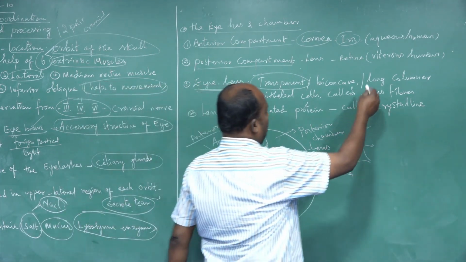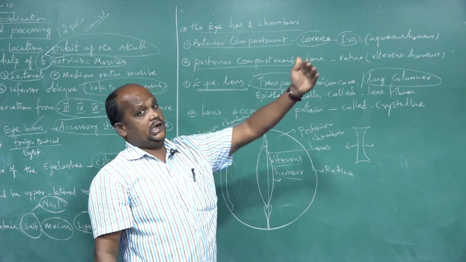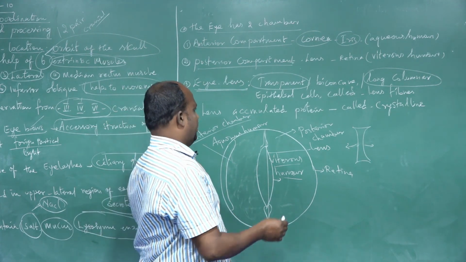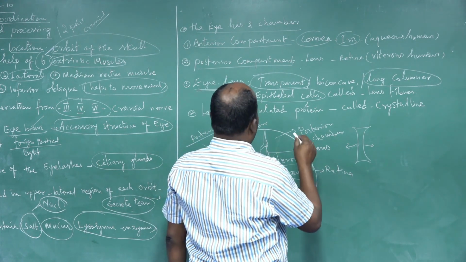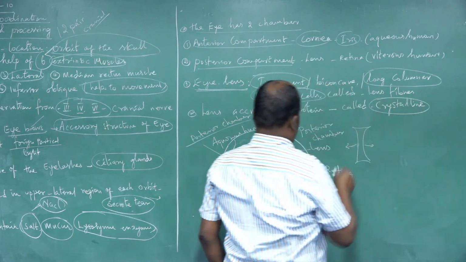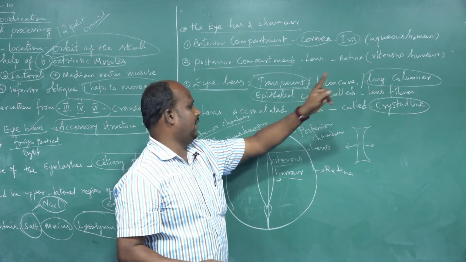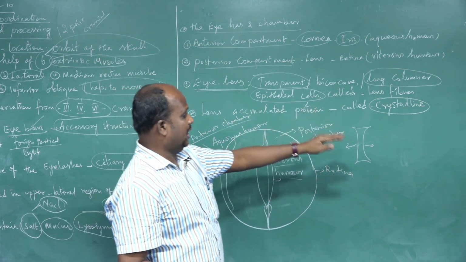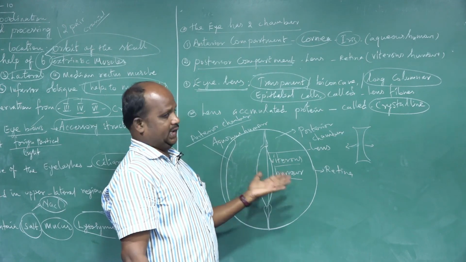It can observe distant light rays easily. The lens is made up of epithelial cells containing fibrous protein. That fibrous protein is called crystalline. The human eye contains a biconcave lens made up of the fibrous protein crystalline. That is the importance of the lens.